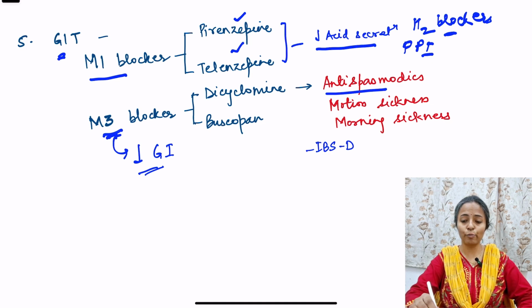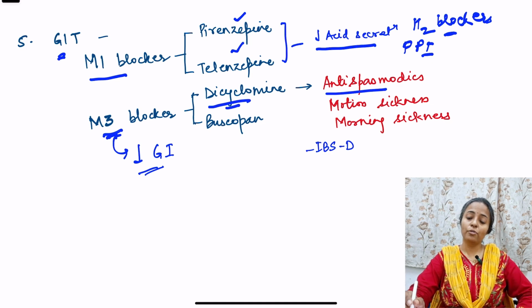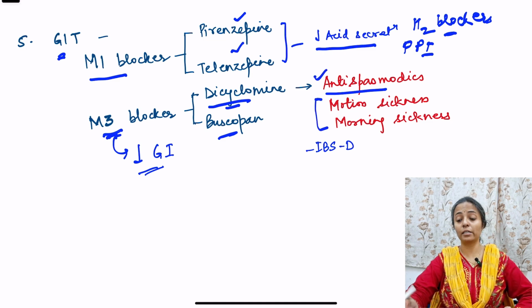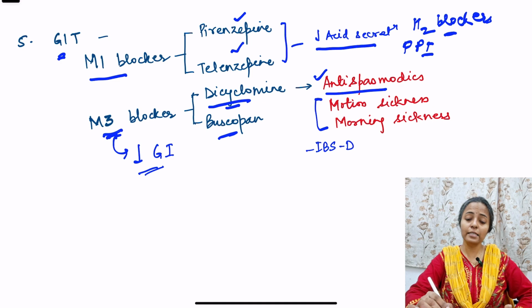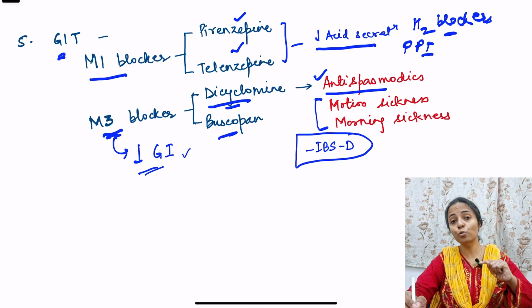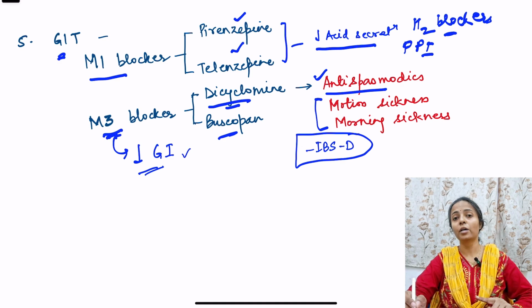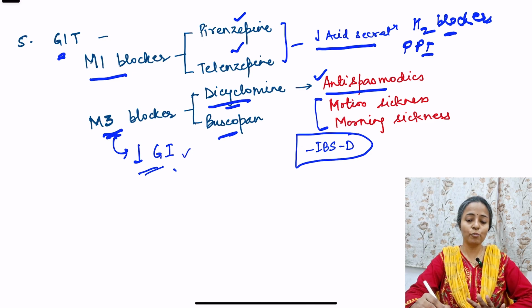Dicyclomine and buscopan are drugs used as antispasmodics, and also for motion sickness and morning sickness. And since they decrease GI motility, they are used for irritable bowel syndrome, diarrhea type. There are two types, constipation type and diarrhea type. In constipation type, there is already a decrease in motility. In diarrhea type, there is increased motility. So to decrease the motility, we can use these anticholinergics.